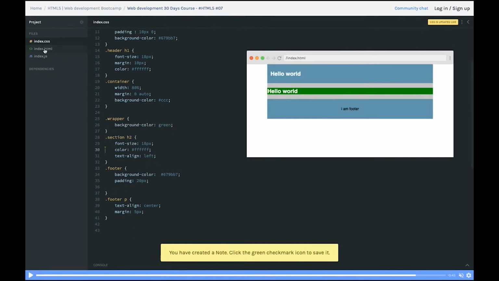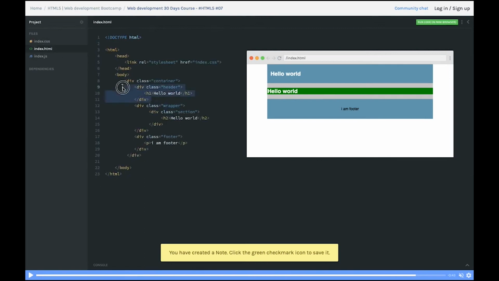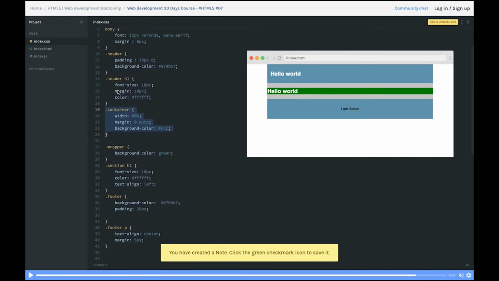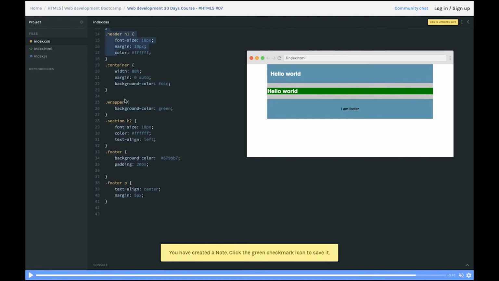So now if you just look at the overall picture, we have header, we have wrapper, and we have footer, right? If you look at the header styles, container is this. Now we have header and h1 tag. Now we have a wrapper has a section h2. Now we can't nest the section wrapper with h2.